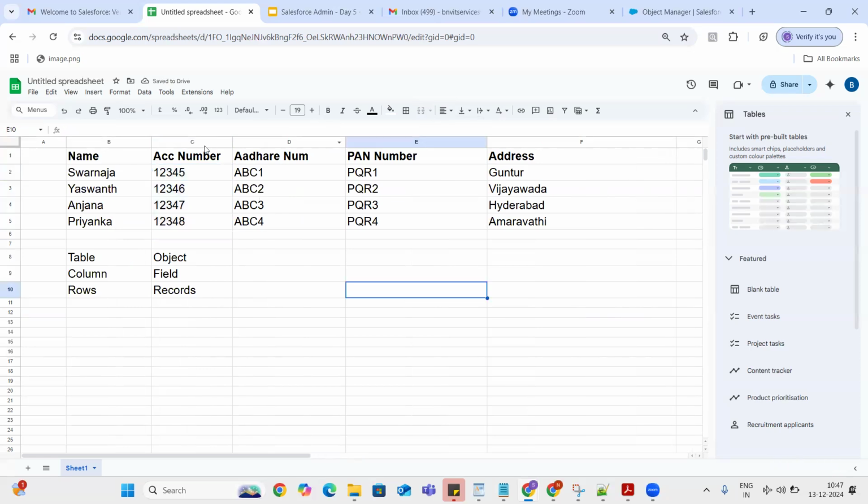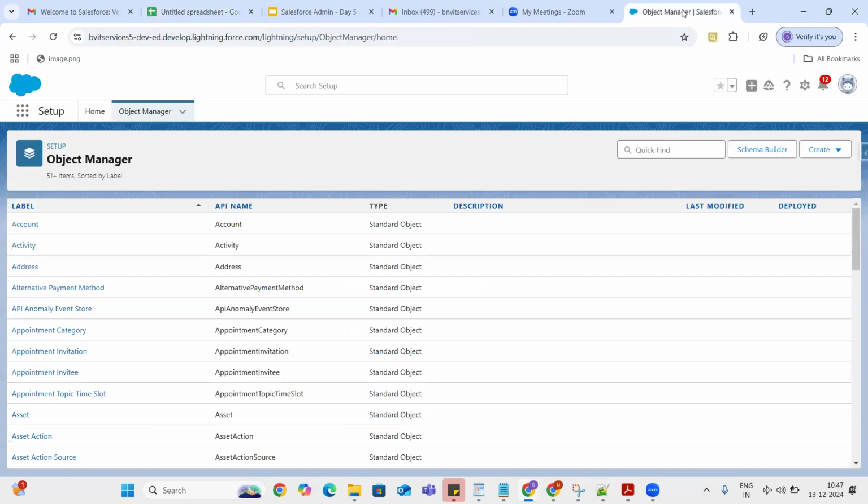This is the table. We have 5 columns and 4 rows. So to understand Object Manager in Salesforce, just compare this table with these 3 keywords: table is nothing but the object, columns are nothing but the fields, rows are nothing but the records. Always keep this figure in your mind. Then you can easily understand Object Manager.